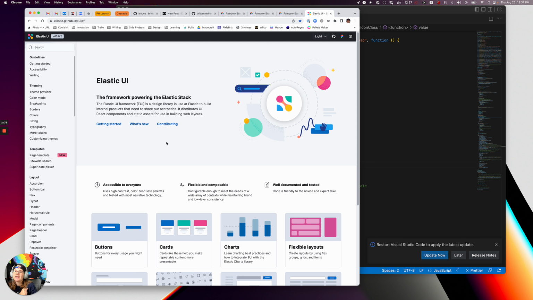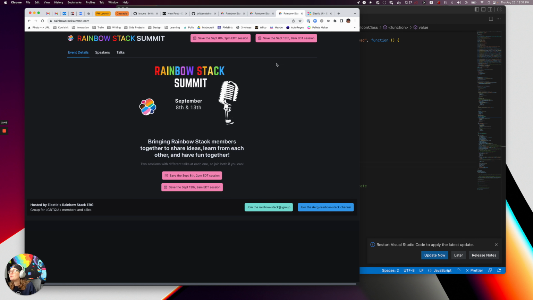This is a good way to kind of ease yourself into coding, and someone else has done all of the work for you, so you can just plug it in. Like I said, even someone who codes all the time, we use stuff like this at work. Like, don't reinvent the wheel. So that's my spiel about Elastic UI. There's a great team maintaining it. They're regularly doing releases and adding new features and things, so you can trust it. It's awesome. And so let's dig into what this is.